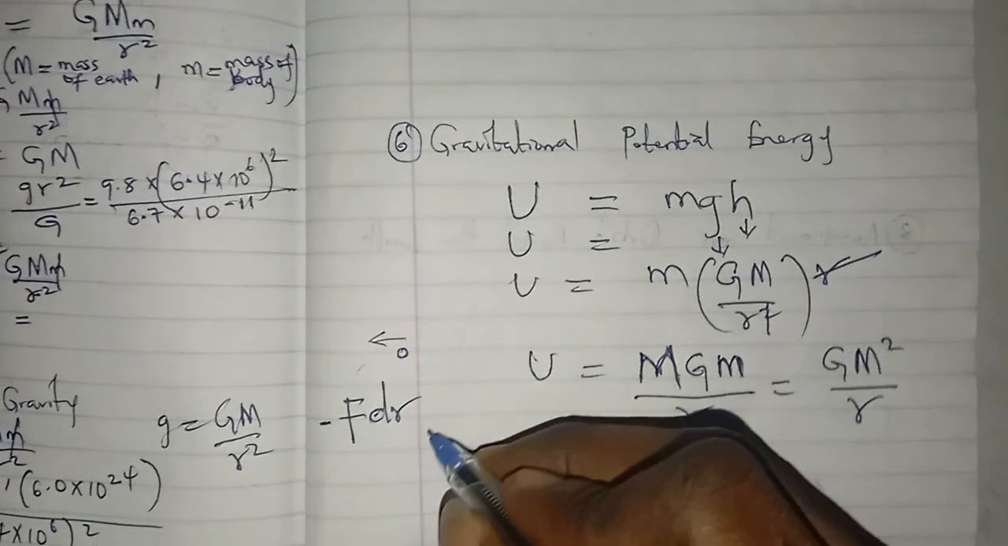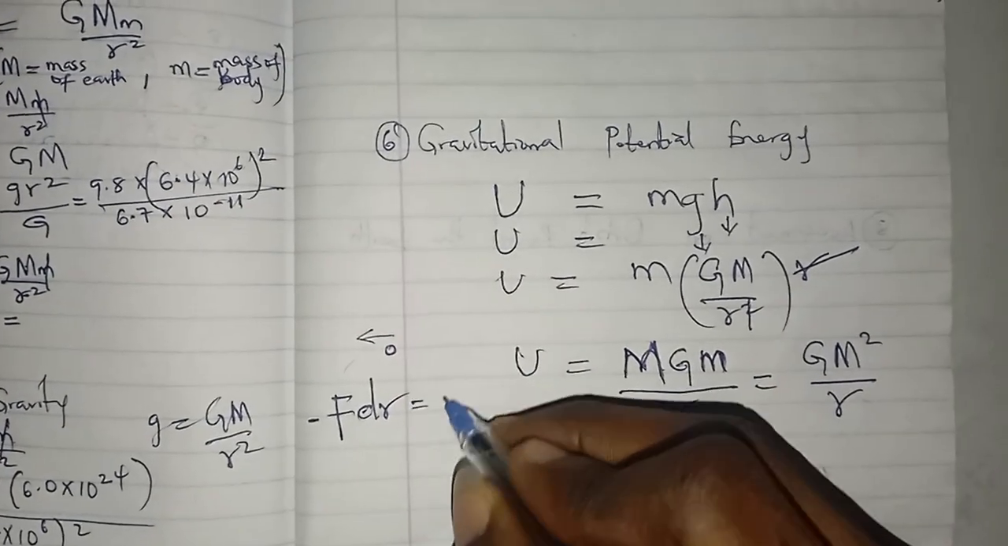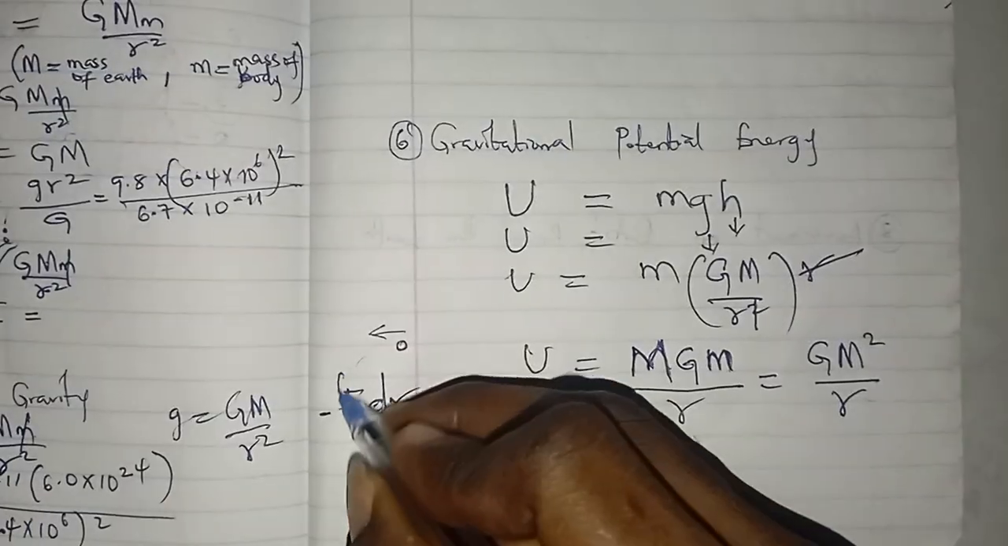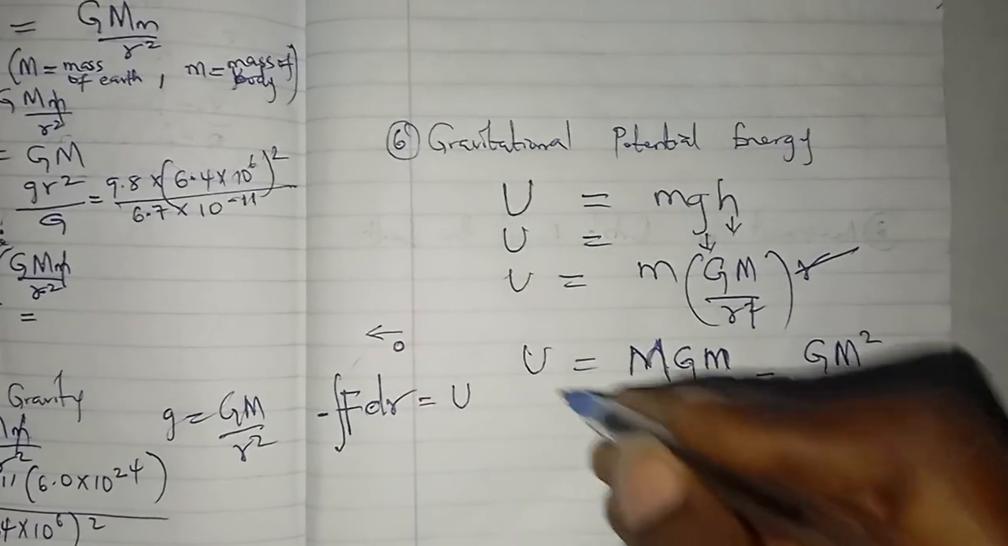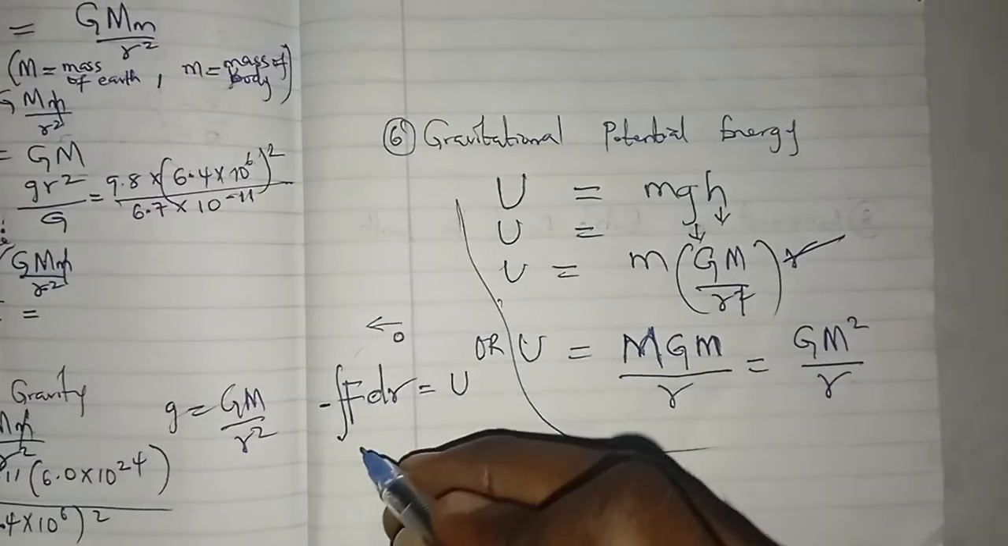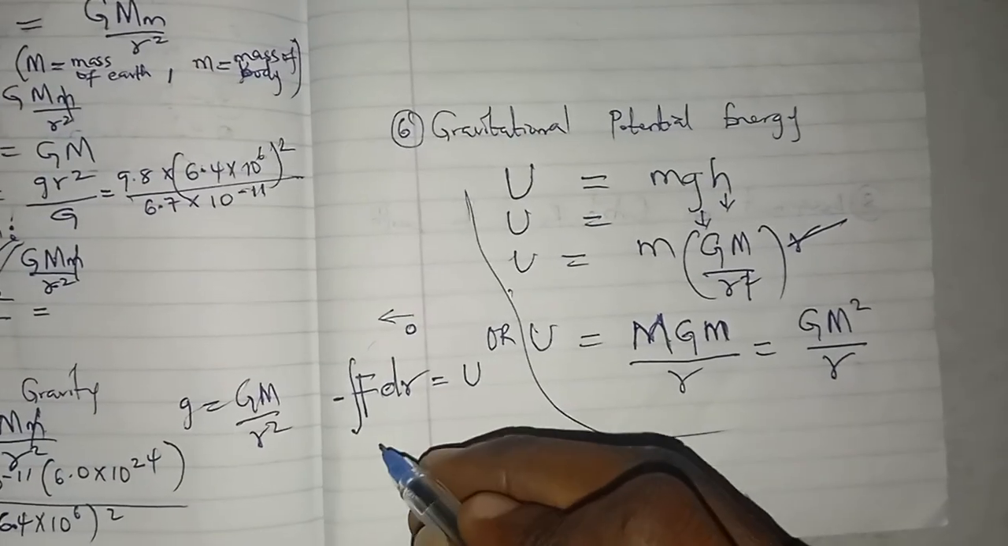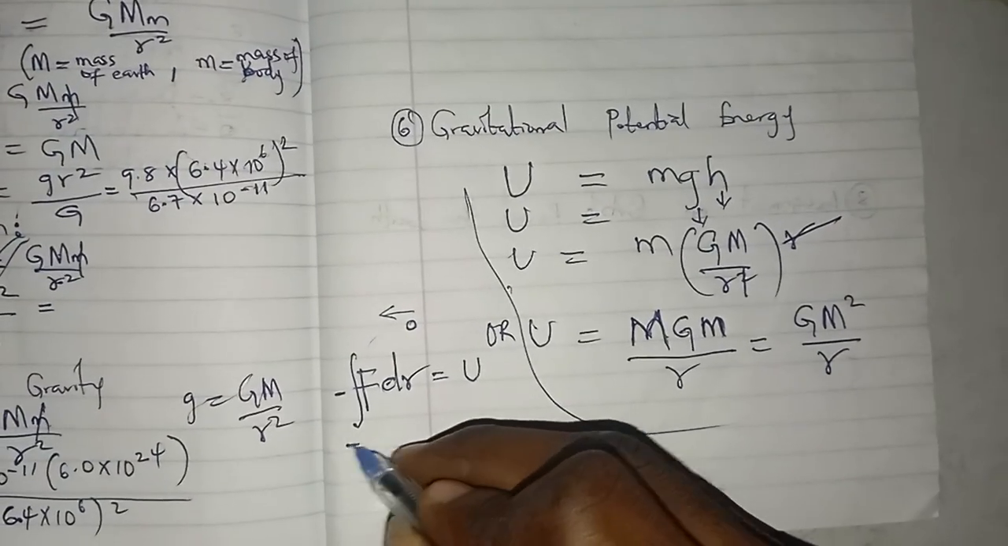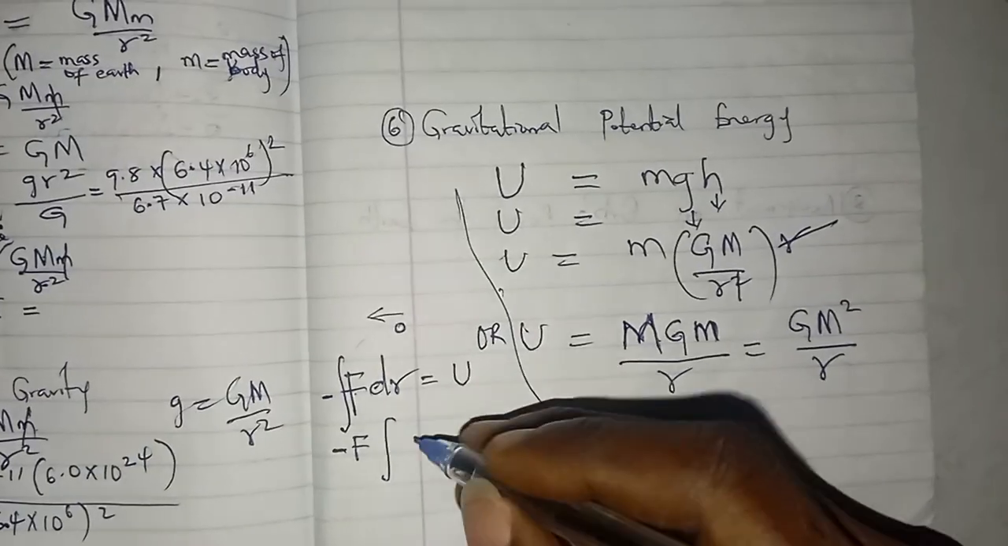So that is why I have this minus. So we just say that is equal to u. So we'll come and do the integral of this. Another way to do this: if I don't do it this way, I do it this way. So if I'm integrating this now, the G will come outside.